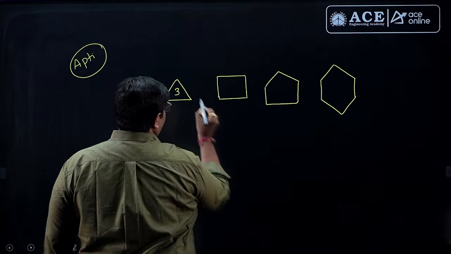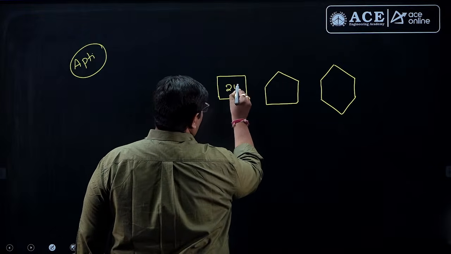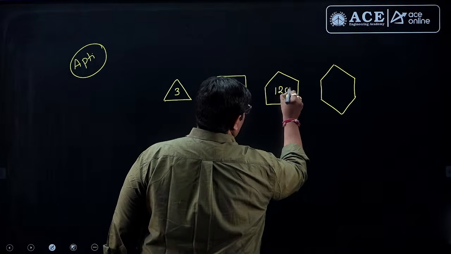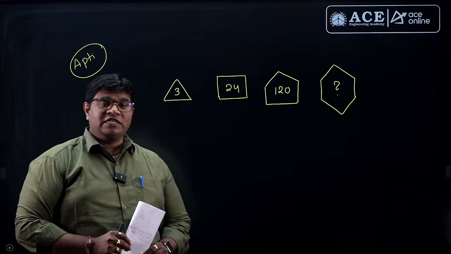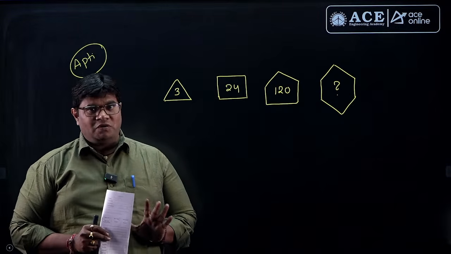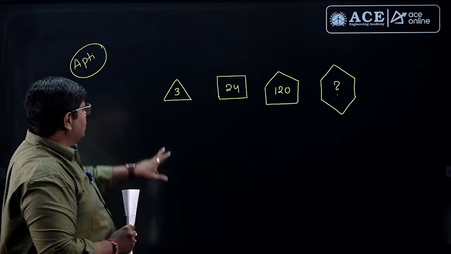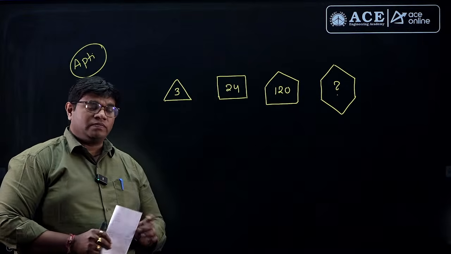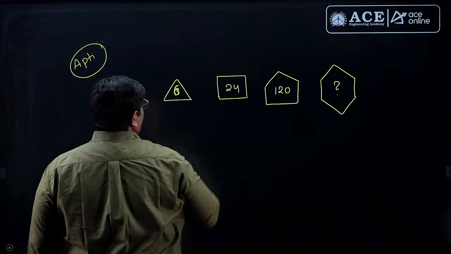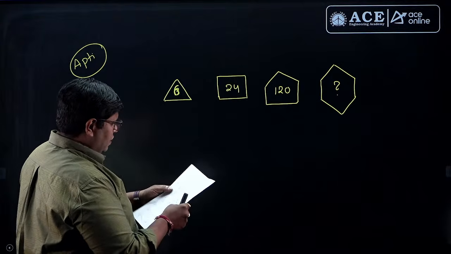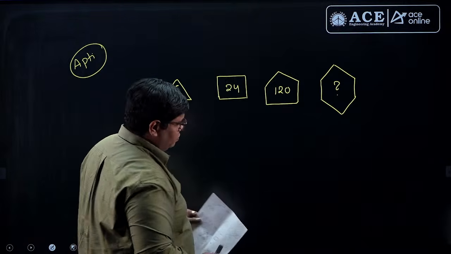They have given here 3, 6, 24, 120. What is the next number? Okay. So, my dear students, you can easily get this answer. I hope everybody is getting this question. Here, triangle has 3 sides, so 6, I think. Yes, 6 only, right? 6, 24, 120 and a question mark.